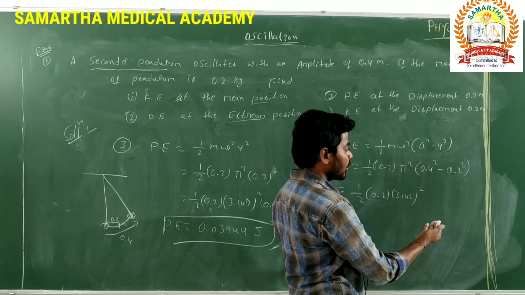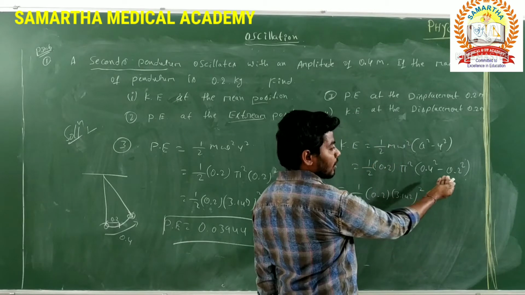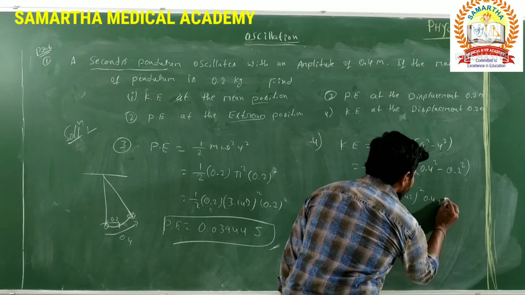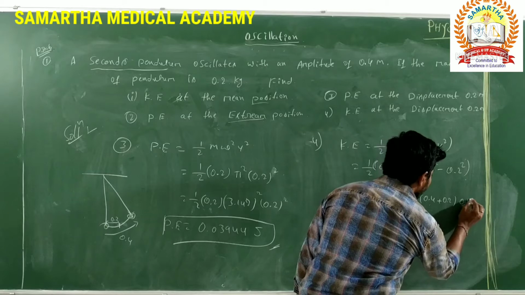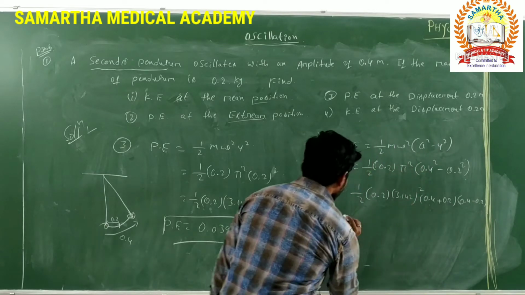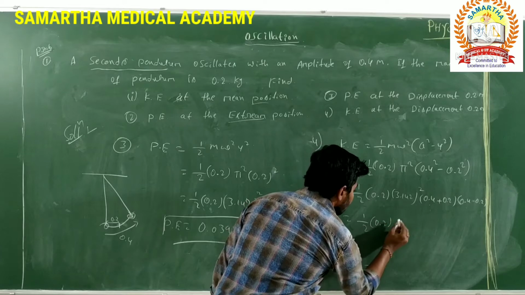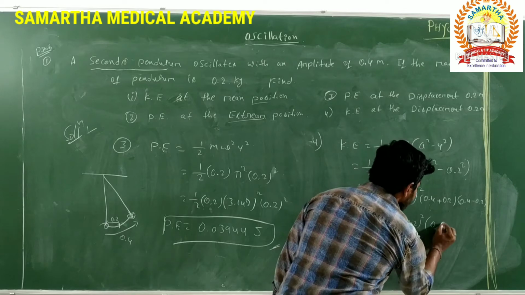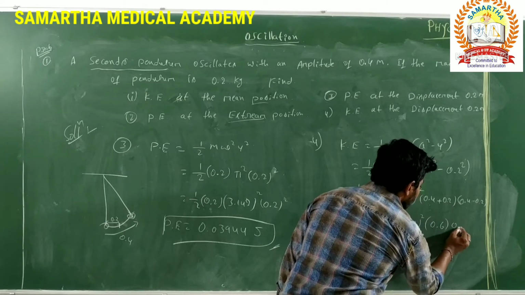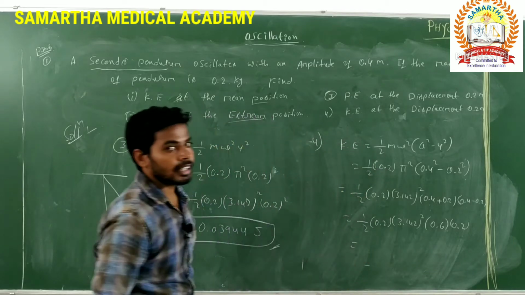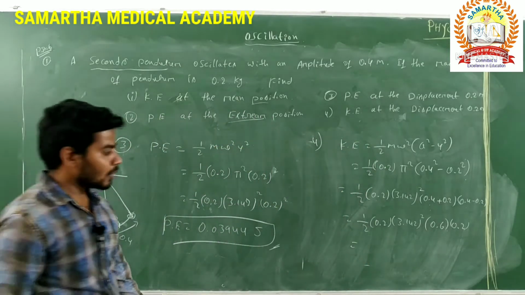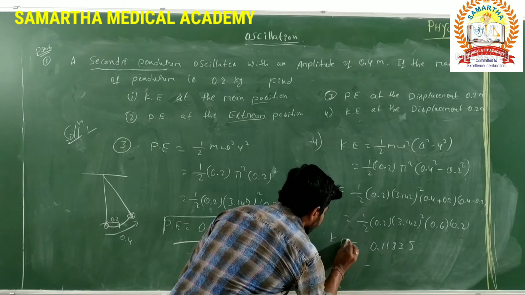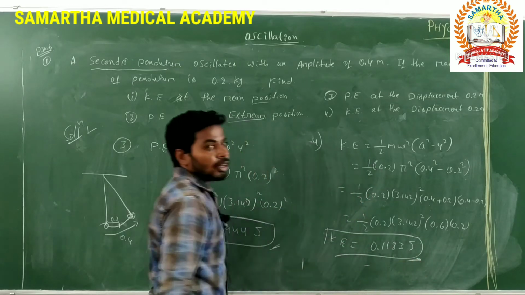Otherwise, you can use a calculator. 0.4 square minus 0.2 square is in the form of a square minus b square. It can be written as a plus b into a minus b. That is 0.4 plus 0.2 into 0.4 minus 0.2. Then 1 by 2, 0.2, 3.142 whole square. 0.4 plus 0.2 is 0.6, 0.4 minus 0.2 is 0.2. Again you are calculating. The answer should be 0.1183 joules.